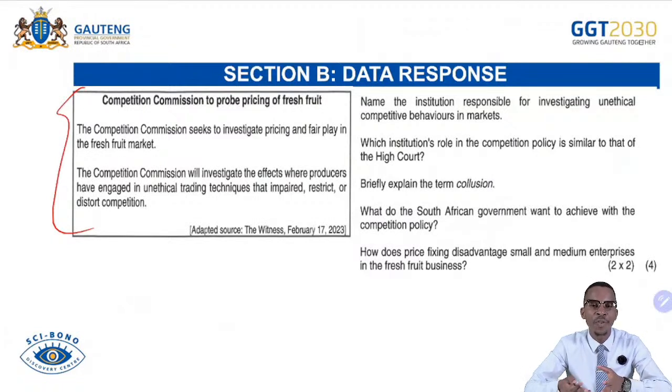Then they transfer those findings to the Competition Tribunal, and then the Tribunal will do its own investigation to discover if really these findings by the Commission are correct or wrong. After doing its own investigation, it will then decide either to accept the findings by the Commission. If ever they were correct, the findings will be accepted, and even the penalty will be accepted or may be adjusted.